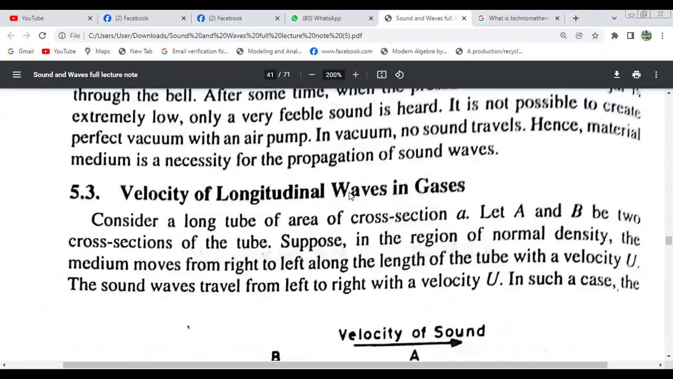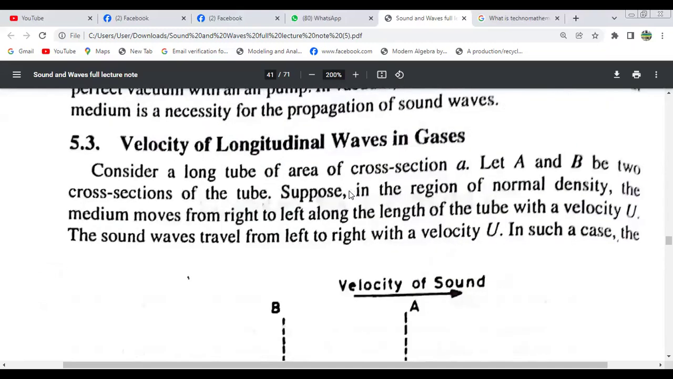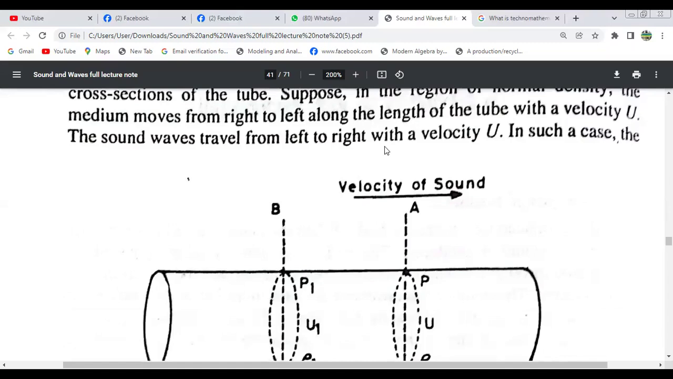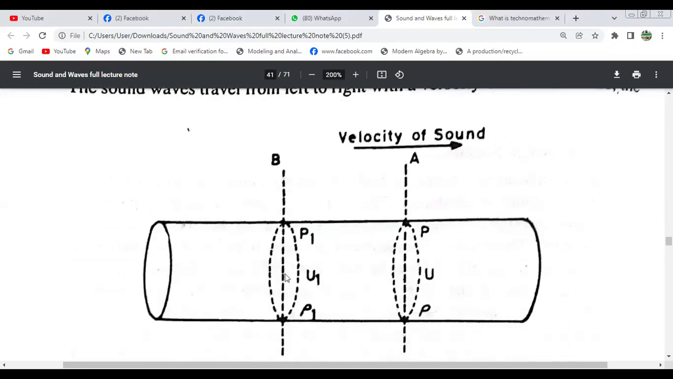The velocity of longitudinal waves in gases. Consider a long tube of cross-sectional area A. Let A and B be two cross sections of the tube. Suppose the region of normal density, the medium, moves from right to left along the length of the tube with velocity u. The sound wave travels from left to right with velocity u. In such a case, this is the first surface and this is the second surface, so this is part A and this is part B.